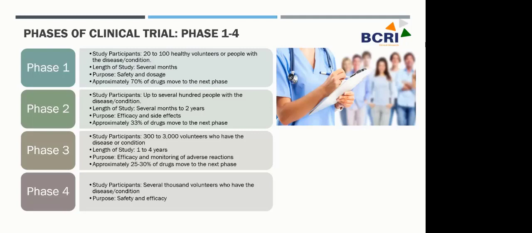The purpose is mainly to determine the efficacy along with the side effects, or along with determining the safety of the investigational product. Okay, so when we were talking about phase 1, there was no determination of efficacy at that time. We were mostly focusing on the safety and the maximum tolerable doses of any treatment or investigational product. But in phase 2, now our agenda has increased towards efficacy, because the main motive for investigation is to get a treatment out in the market. It should be efficacious enough to treat the disease condition, right?